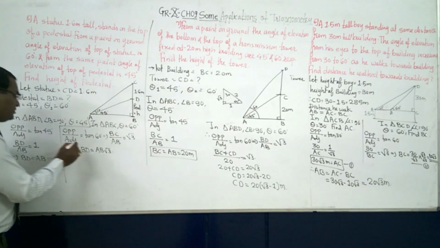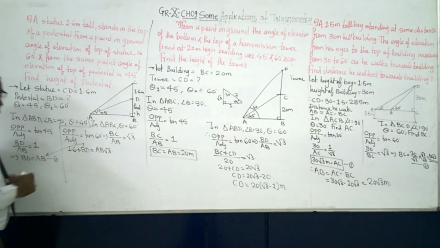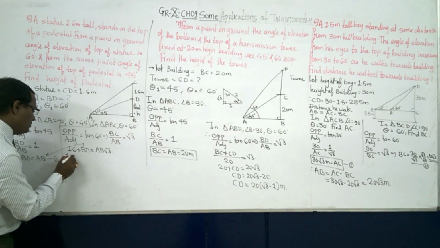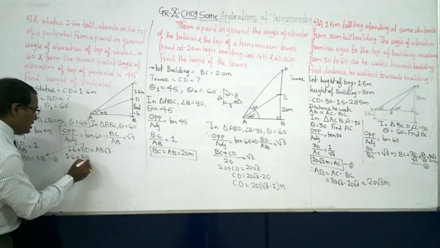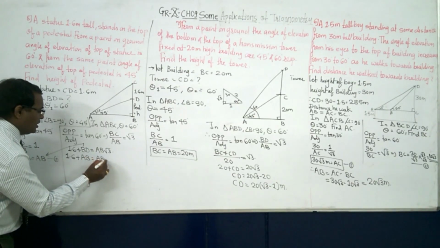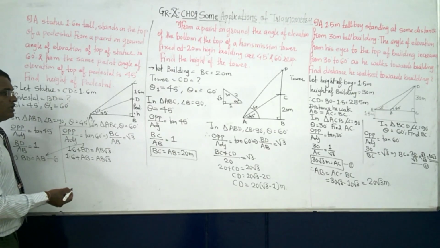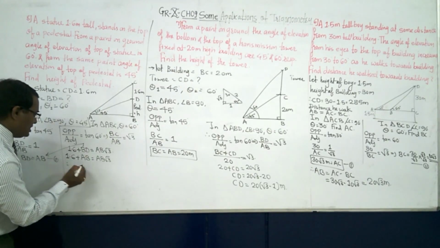But BD is equal to AB. Okay, so what we'll do, 1.6 plus AB is equal to AB into root 3. Okay, now what is AB? Let's see.